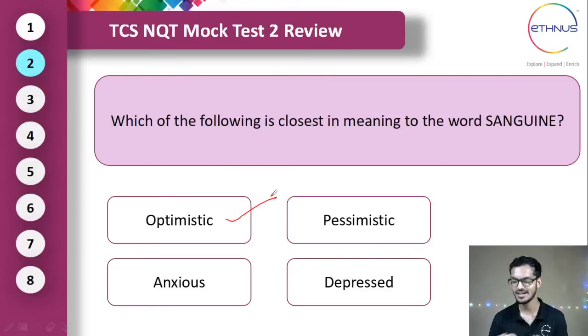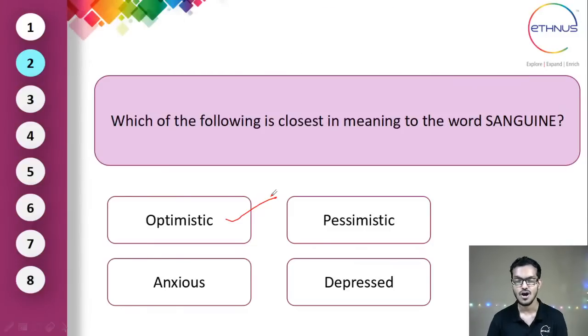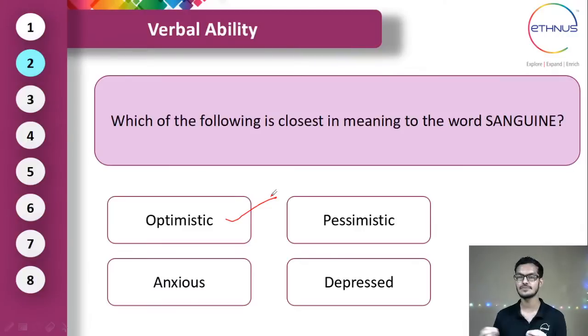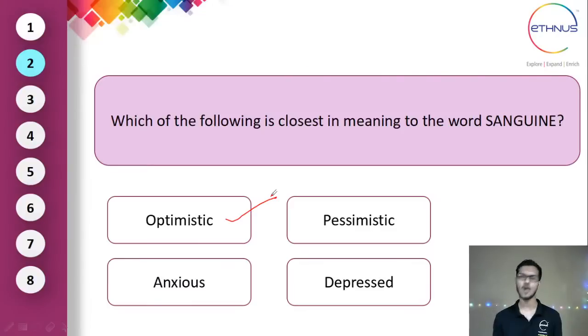And I'm sure most of them would have written the answer for this. If you haven't, so this is the solution. Optimistic is the correct answer. Okay. So these are the few things we wanted you to give some review so that you will also get some idea about what the correct answers are. We may not be able to complete all the questions here.